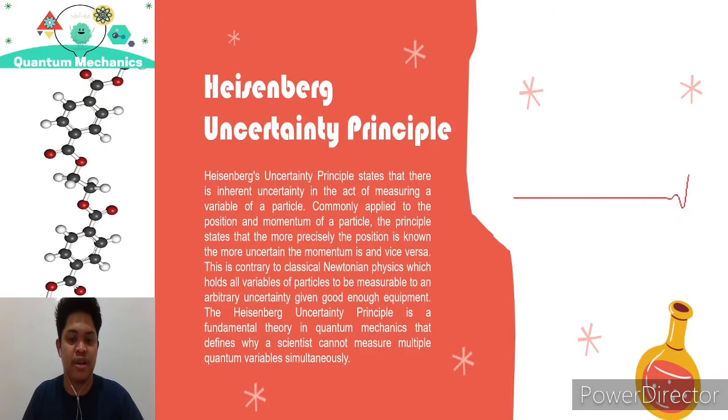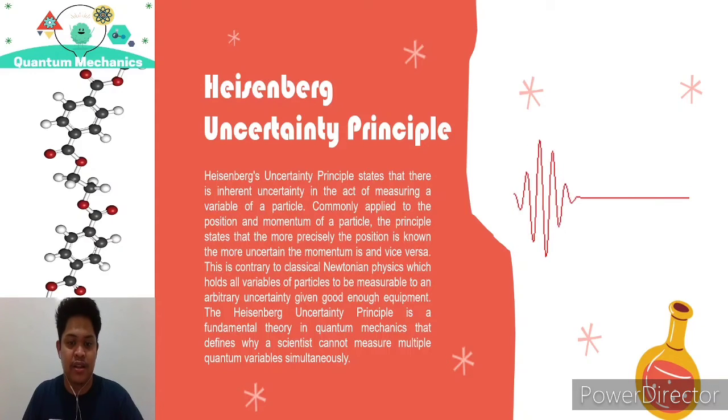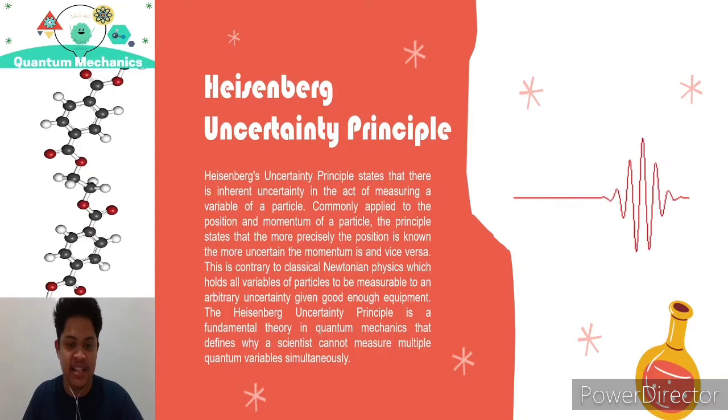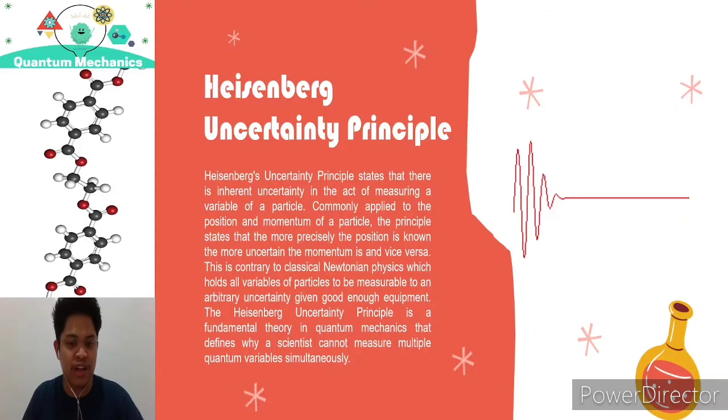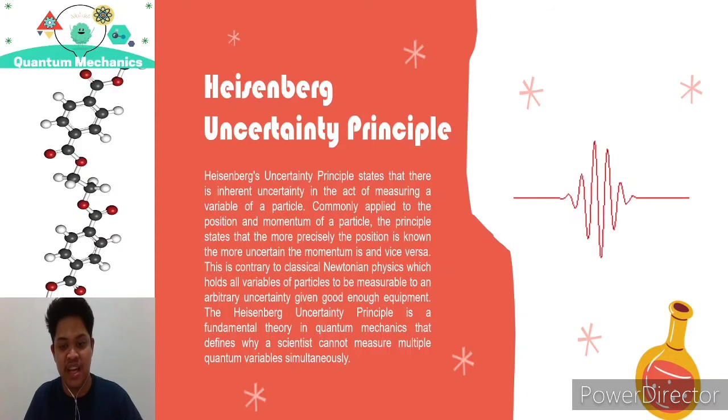One of the foundations of quantum mechanics is the Heisenberg uncertainty principle. It states that there is a limit to the precision with which the position and the momentum of an object can be measured at the same time. To simply explain this, it states that what one may know about a quantum system has a fundamental limit. For instance, the more accurately one knows the position of a particle, the less one can know its momentum,